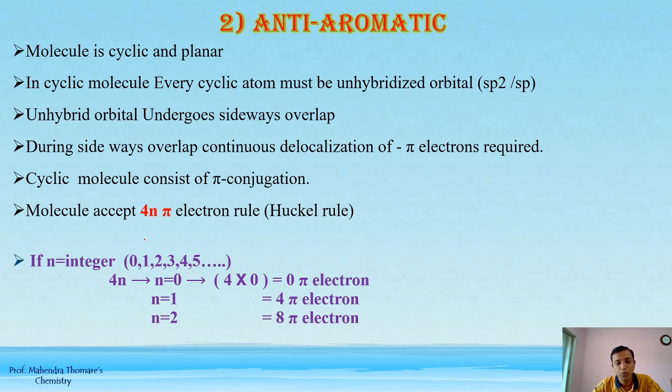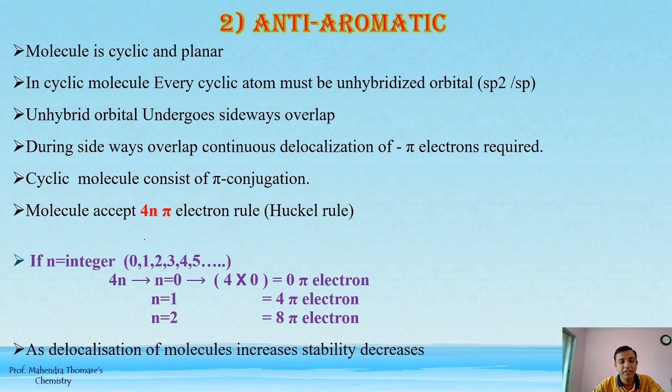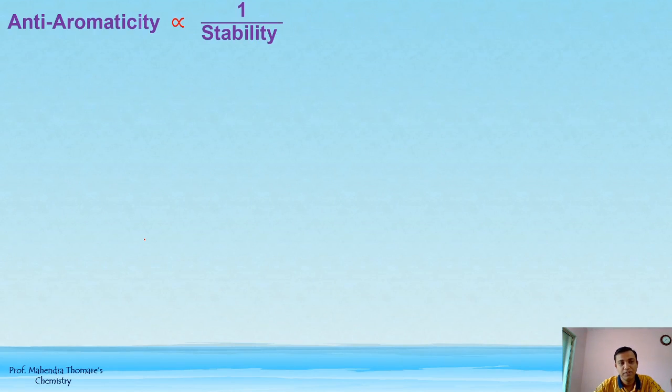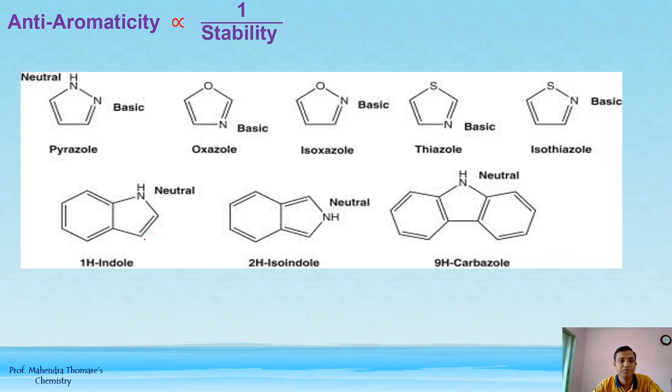So when there are 0, 4, 8, 12 electrons in a molecule, that is anti-aromatic. And when we possess all these conditions, cyclic, planar, then sideways overlap, that is the conjugation of electrons, so that is the aromatic compound. As delocalization of a molecule increases, stability increases, but in anti-aromatic compounds, when delocalization increases, the stability decreases. So anti-aromaticity is inversely proportional to the stability of compounds.